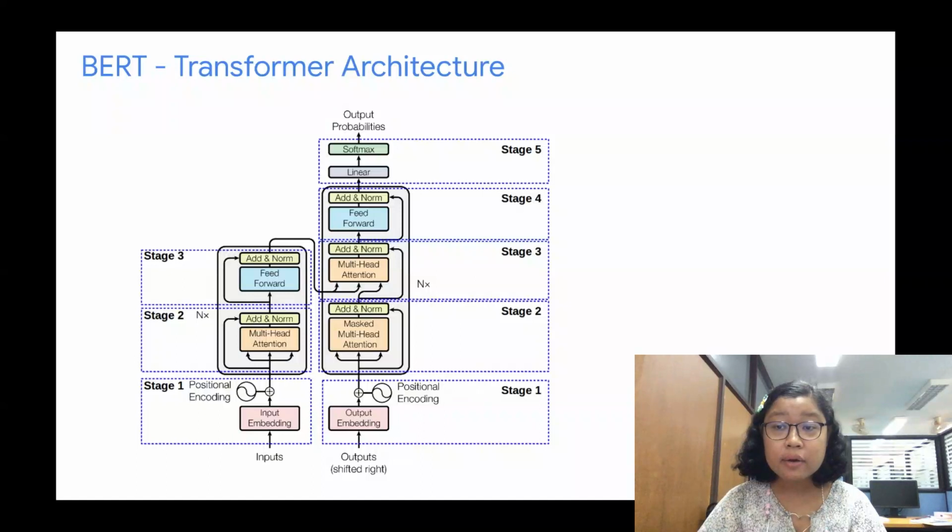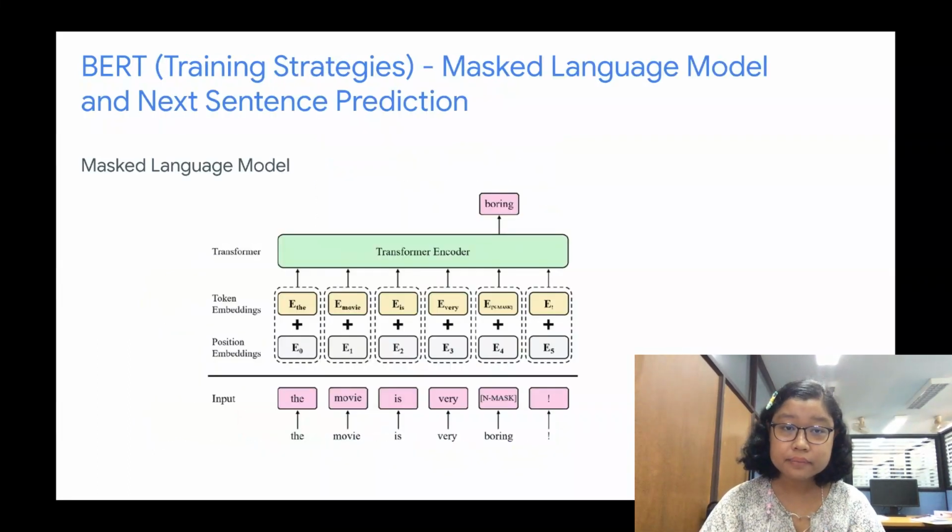Transformer encoder reads the entire sequence of words at once, therefore it is considered bidirectional, though it would be more accurate to say that it is non-directional. This characteristic allows the model to learn the context of a word based on all of its surroundings.